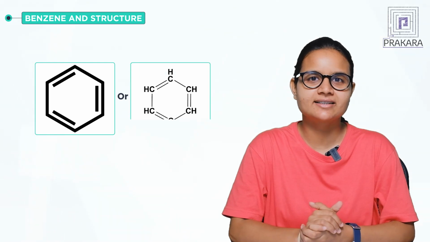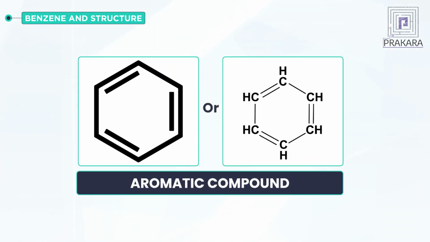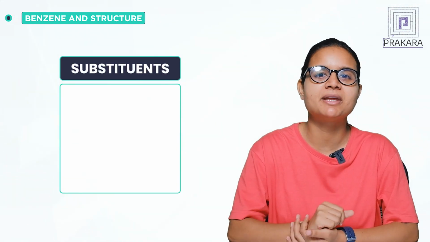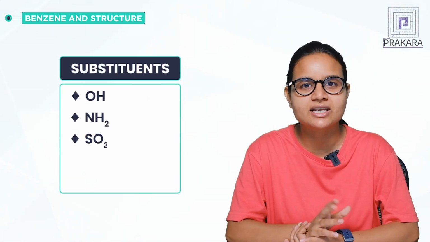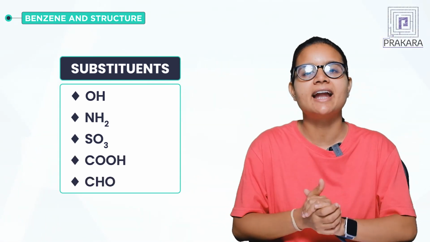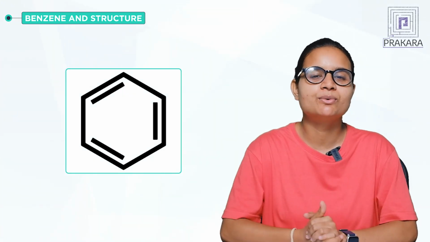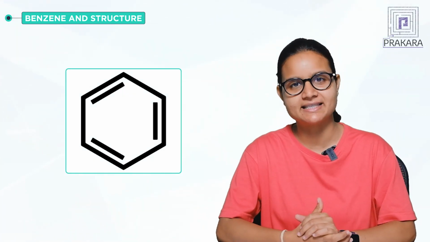In this video we will start with a new unit, that is benzene and its derivatives. Benzene is the simplest aromatic compound and you may know that the structure is something like this. The derivatives will have the same ring but it will be attached to some other groups that are known as the substituents. So it may be OH, NH2, SO3, COOH, CHO. There can be various groups attached to this benzene ring and those compounds will be known as the derivatives of benzene.